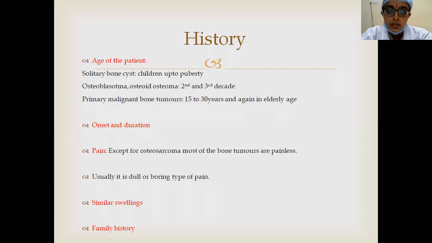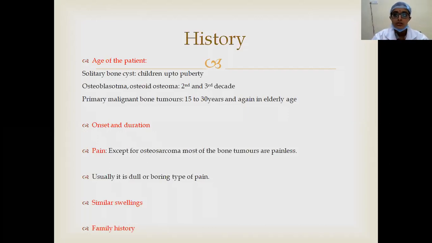However, in osteosarcoma, pain is the first feature. And in bone tumors except osteosarcoma, it is a dull or boring type of pain. And after that, you will find the swellings and similar swellings. So in history, first you will go to the age of the patient, onset, pain, and any other swellings in the body. Usually in diaphyseal aclasia or Maffucci's syndrome, there will be multiple similar swellings in the body.